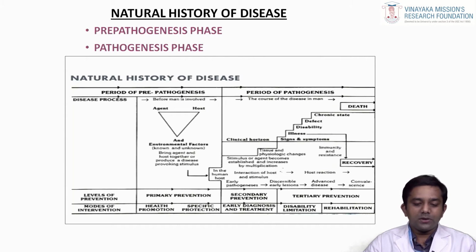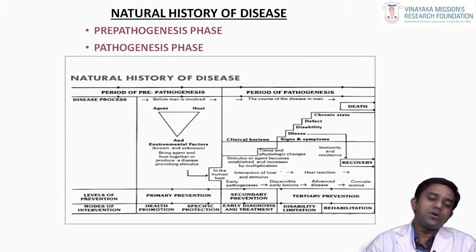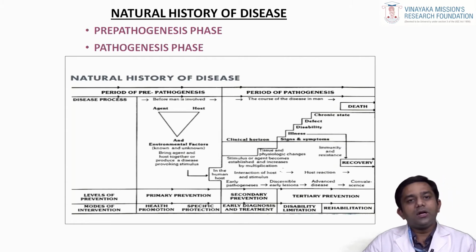So what is this pre-pathogenesis phase? In the pre-pathogenesis phase, you have three factors, that is your agent, host and environmental factors, which can be prevented by means of primary prevention. That is, before the occurrence of a disease, you are trying to prevent it, which is known as your primary level of prevention. Under that, you have your health promotion and specific protection.